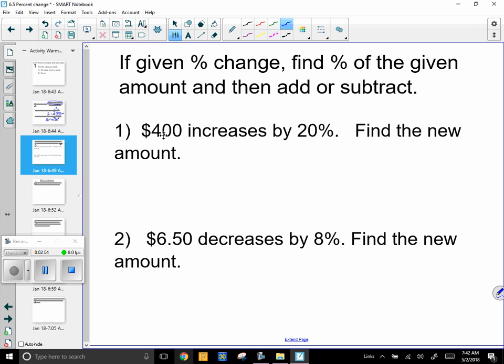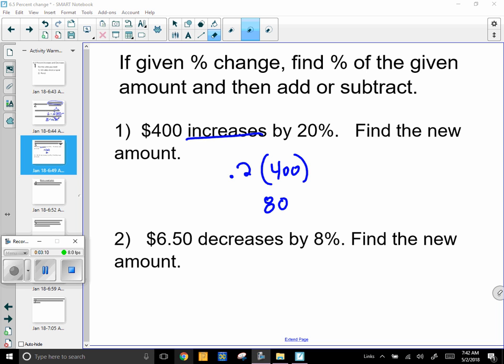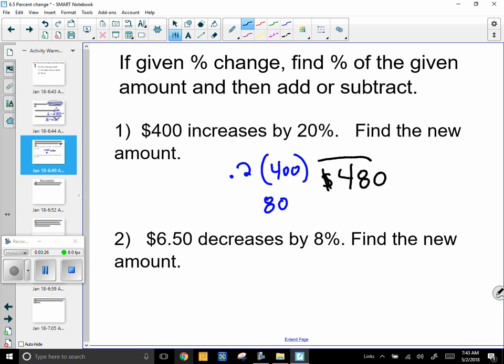If I want to increase 400 by 20%, 20% of 400 is 80. And if I'm increasing 400, I lost my pen again. Okay, I got it working again. I'm increasing 400 by $80 because 20% of 400 is 80. So this is a final amount of 480 because I'm increasing it.